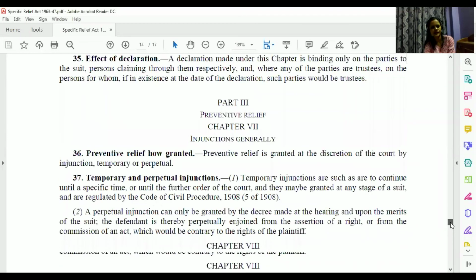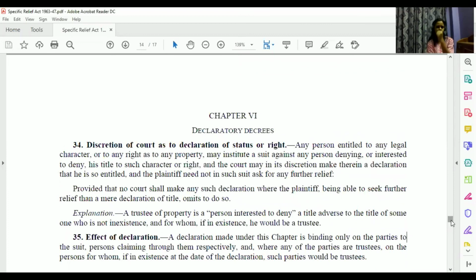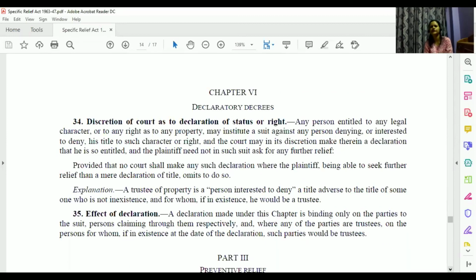Okay, so first was regarding section 34. So section 34, Specific Relief Act. It was with regard to declaratory decrees. So what were declaratory decrees? Anyone remembers what is declaratory decree? Why is it issued?